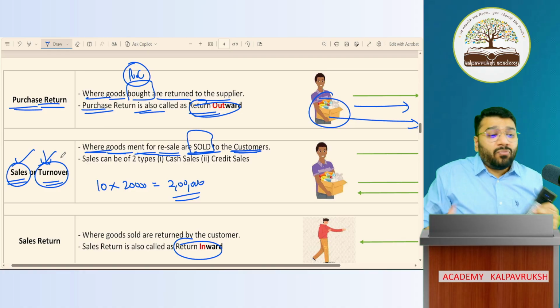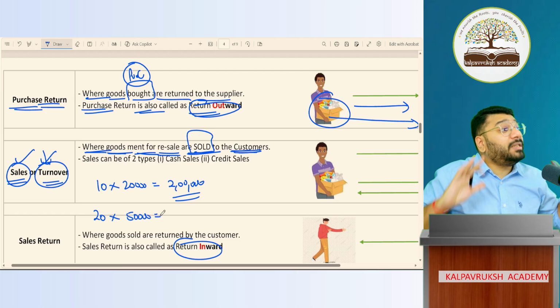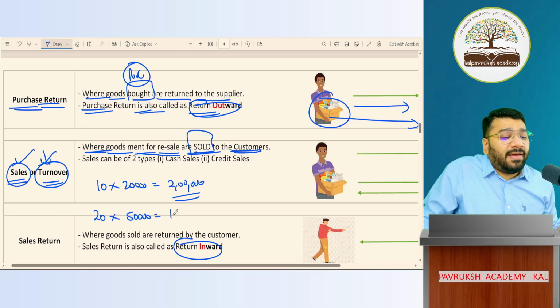So if I'm selling mobile phones, let's say I sold 20 mobile phones, each costing 50,000 rupees. What is my total sale value? Total sale value.